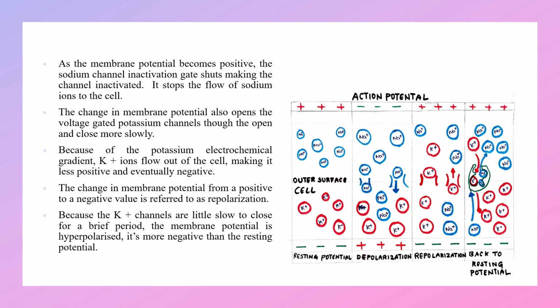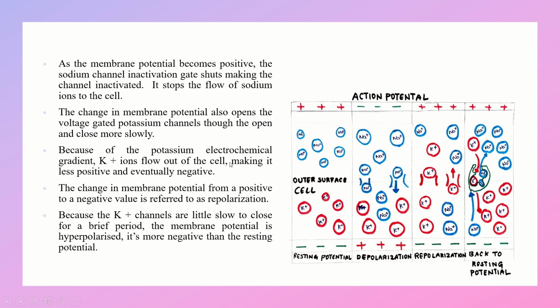So, as the membrane potential becomes positive, the sodium channel inactivation gate shuts, making the channel inactivated. It stops the flow of sodium ions into the cell. The change in membrane potential also opens the voltage gated potassium channels, though they open and close more slowly.